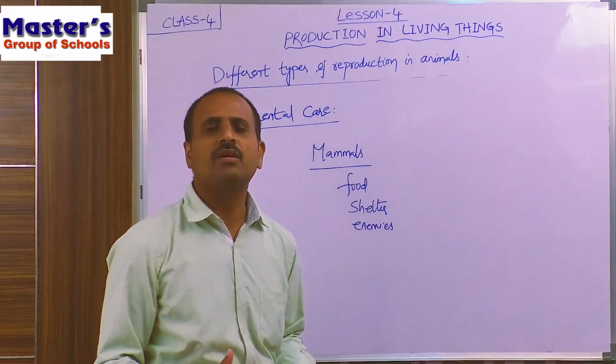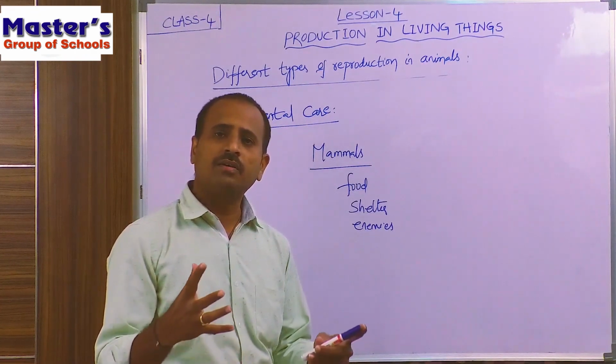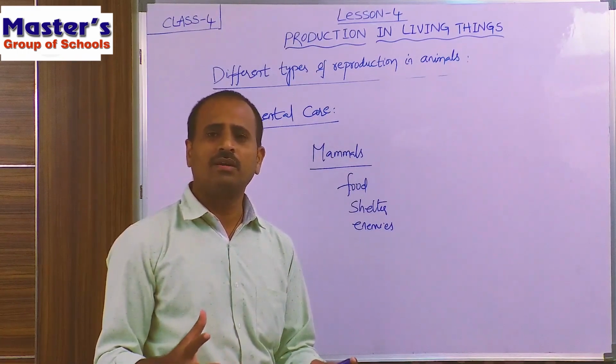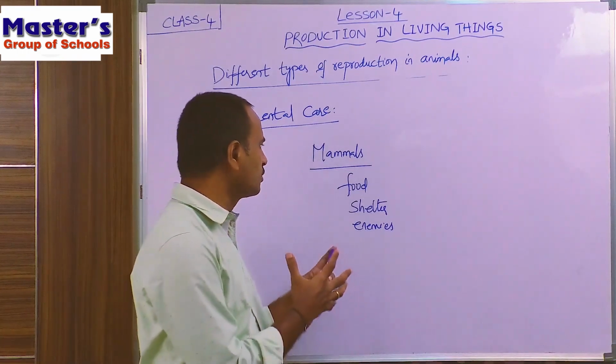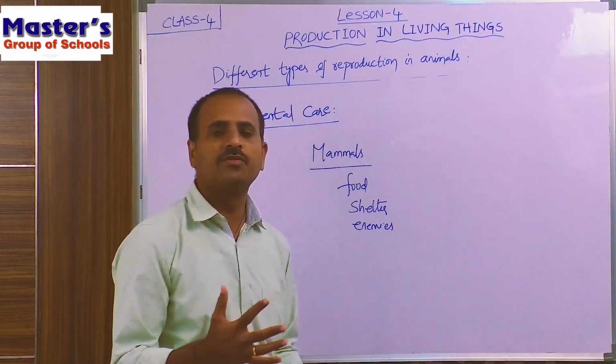Not only mammals, all living things give a lot of protection and shelter, and also give food to their new ones and protect their babies from enemies.